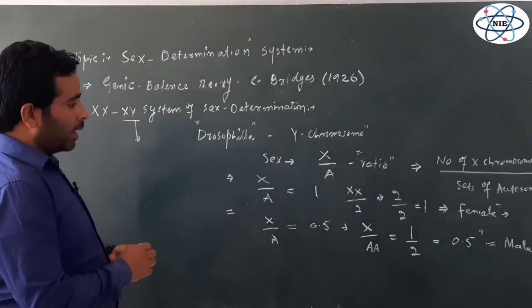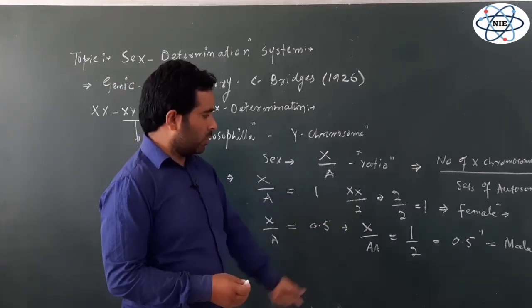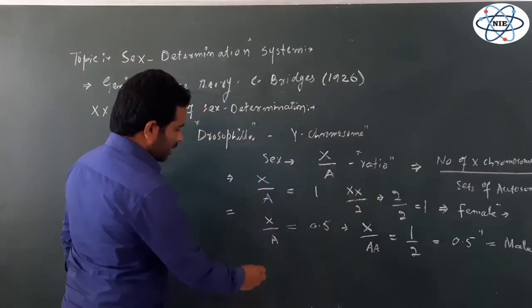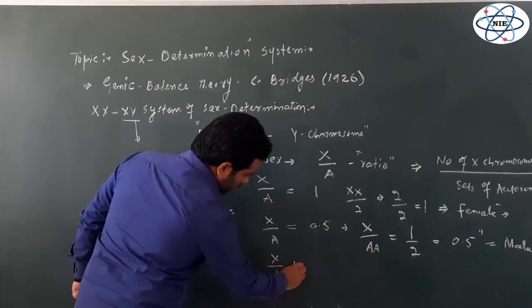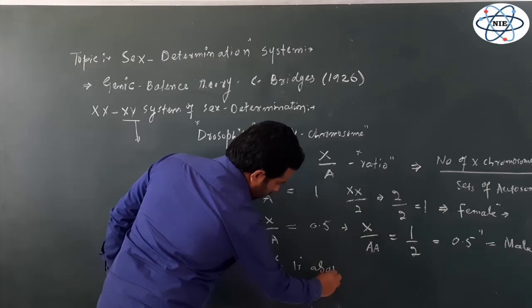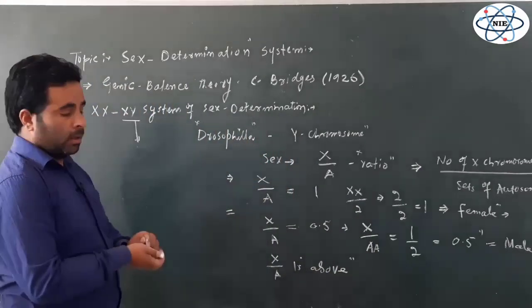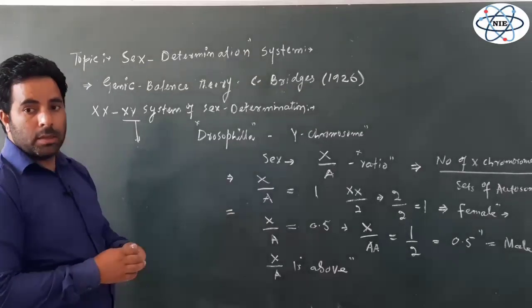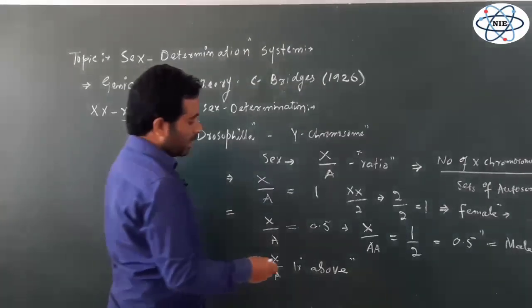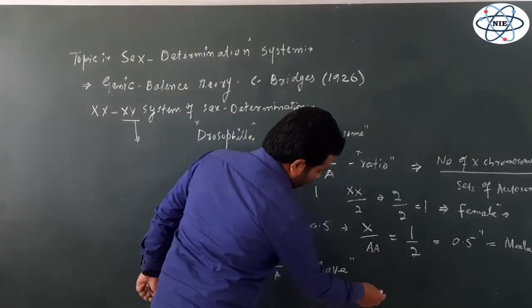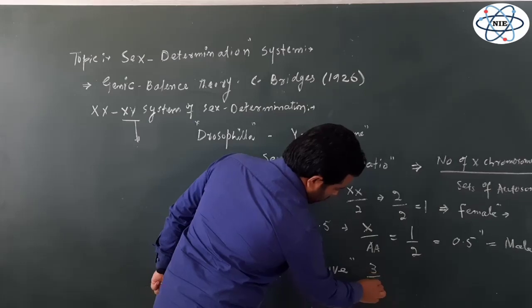Now, if the X over A ratio is above 1, when will it be above 1? For example, 3 over 2.